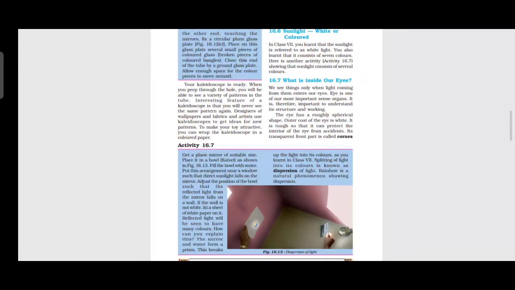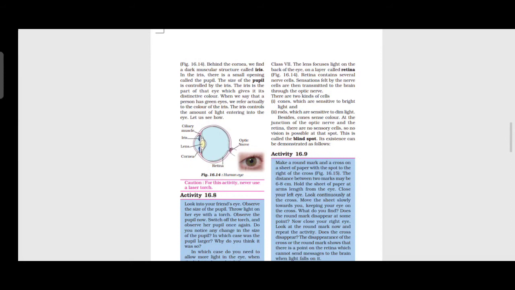Cornea. Behind the cornea, what? We find a dark muscular structure called the iris. In the iris there is a small opening called the pupil. See the picture. Here is the structure of the human eye. Here, behind the cornea, we find what? A dark muscular structure. What is that? Iris. Then in the iris there is a small opening called what? Pupil. The size of the pupil is controlled by the iris.